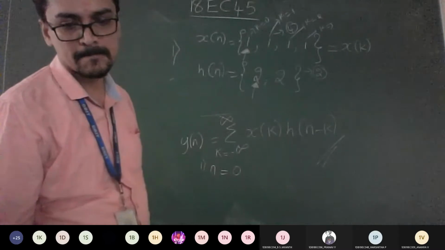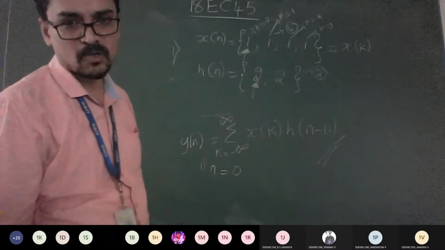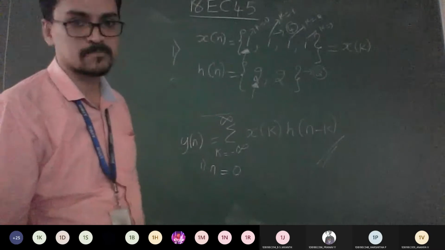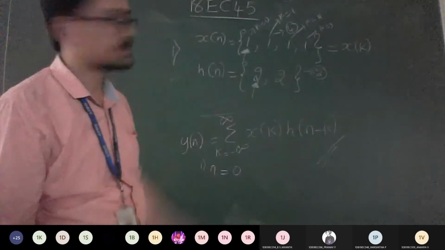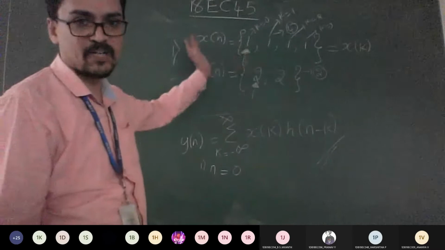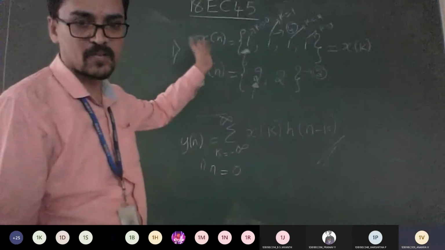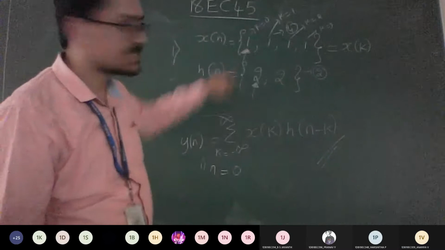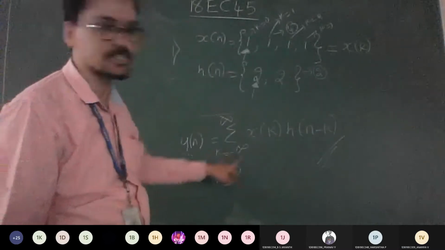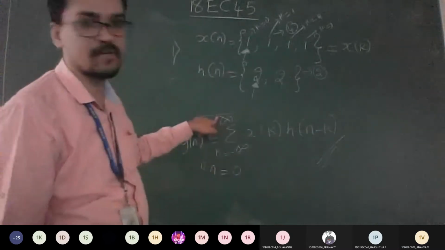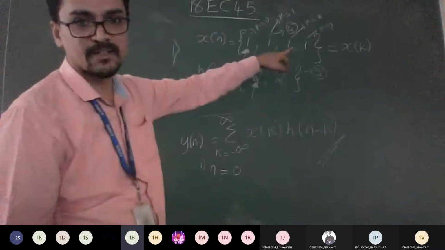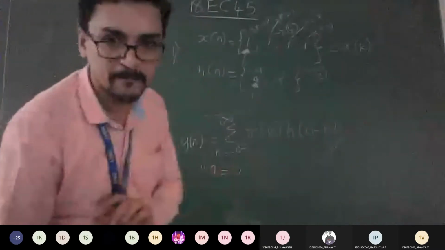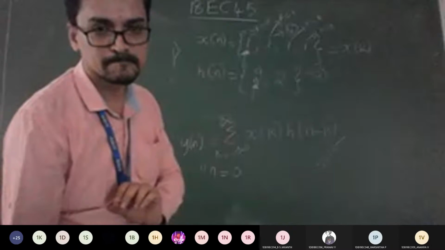0 to... what is the maximum value of k you can take? Look at this, are any negative values there? No, sir. So instead of minus infinity, you can start from 0. Where will you vary k up to? The maximum is 3, right? So I can vary my k from 0 to 3. Understood here? Yes, sir.